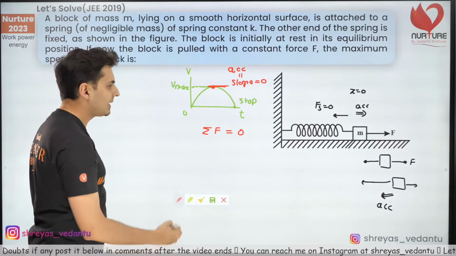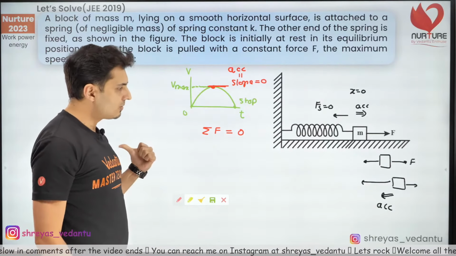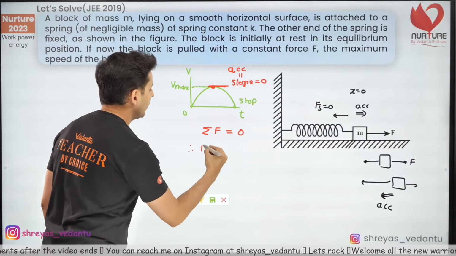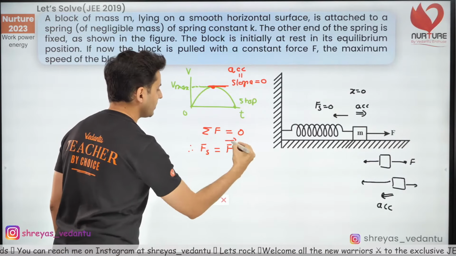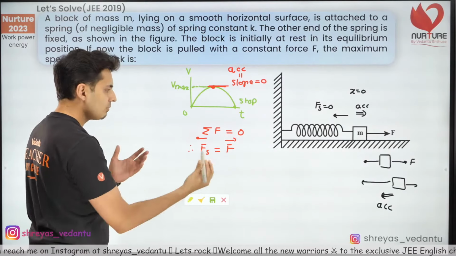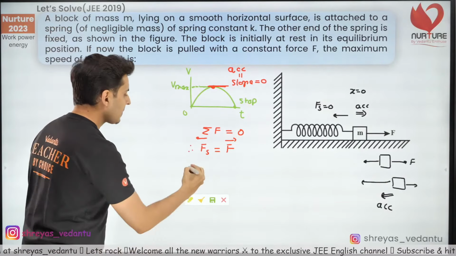Now what are the two forces acting on the body? One is the force from the right and the other is the force of the spring. Therefore, the force from the right and the force of the spring should be equal. Both will be equal and opposite, they will cancel when the velocity is maximum.